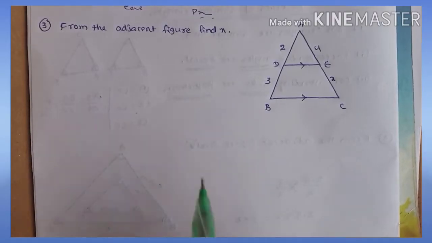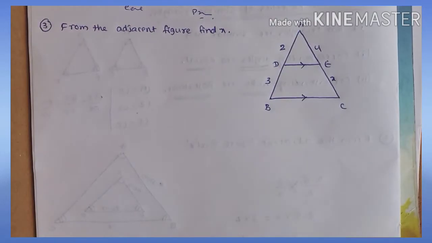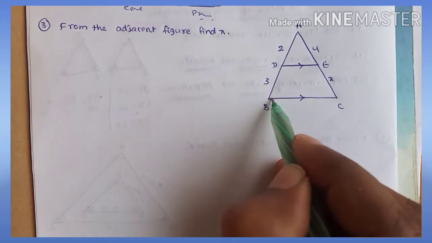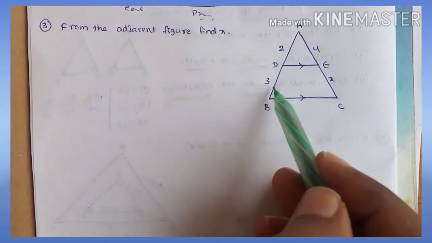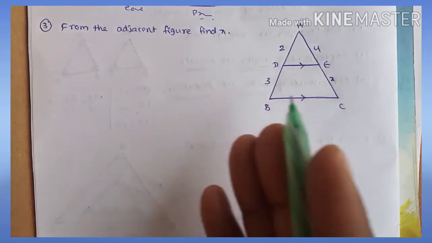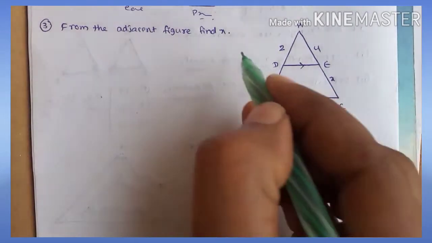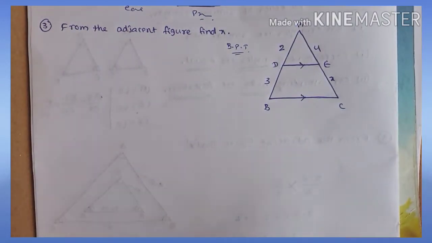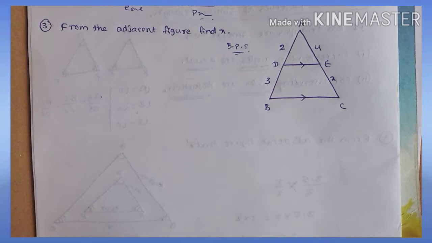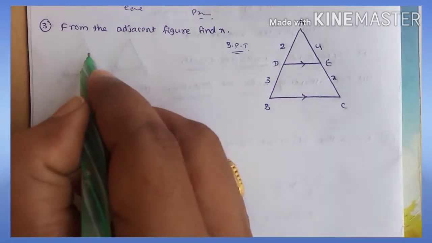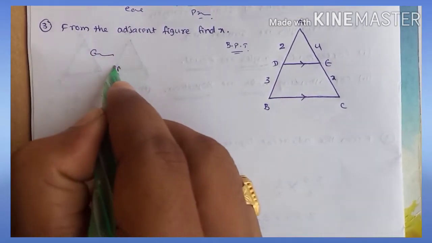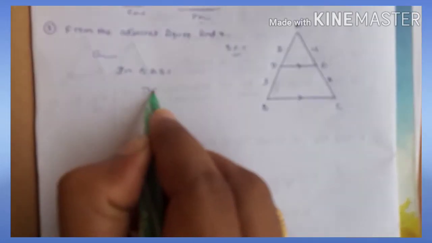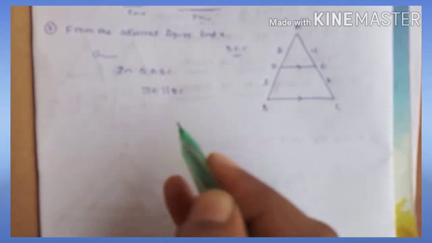Well, the problem is: from the adjacent figure, find the value of x. In the figure given, in triangle ABC, the side DE is parallel to BC. Here 2, 3, 4 and x are given as the side lengths, so you must use the basic proportionality theorem only, because the relationship of the corresponding other two sides is given. Now according to the given problem, we can write: given in triangle ABC, side DE is parallel to BC.